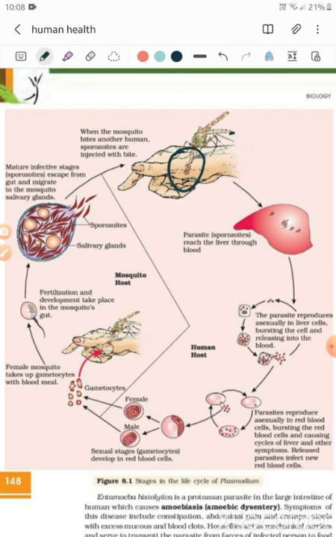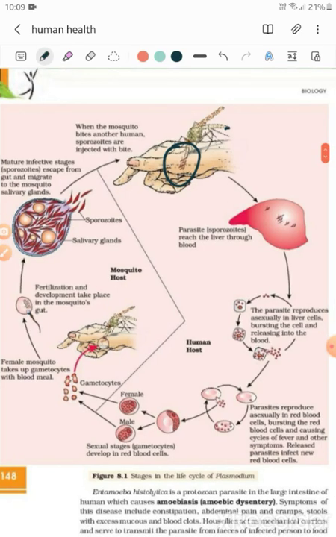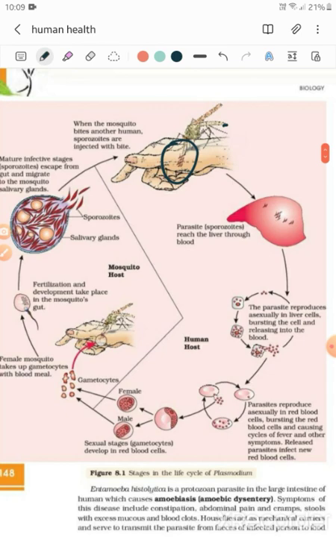Fine. So now the plasmodium in its infectious sporozoite form is present in the salivary gland of the mosquito. So while it sucks a blood meal, it will secrete its saliva, through which the sporozoites enter our human body, and after entering the body, it will directly go into our liver in the sporozoite form through the blood.